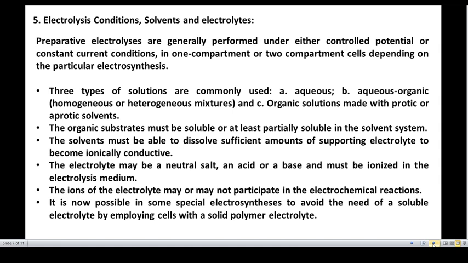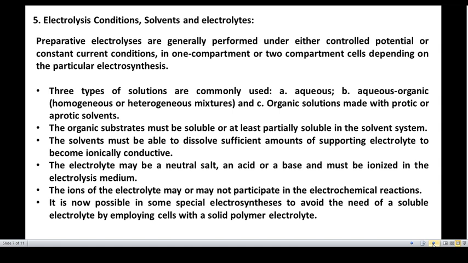There are three types of solutions that are commonly used: aqueous, organic and organic. These are majorly the three types of solutions used for synthetic purposes. Generally aqueous solutions are protic, and organic solutions may be protic or aprotic.